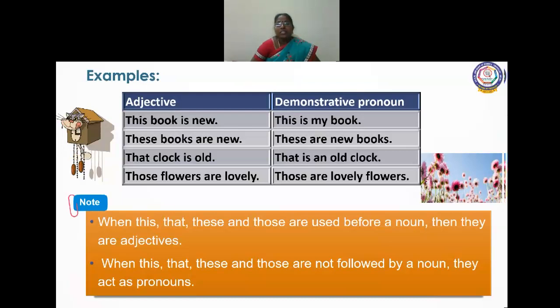But when this, that, these, those are not followed by a noun, they act as a pronoun. You can see here we have this, these, those, that, but all of those are not followed by a noun. Whether after this you can see any noun here? No, we can't see any noun after these, those, that, this. So this is a demonstrative pronoun. You understood, children? Adjective means before a noun, this, that, these, those will come. But for a pronoun, after this, that, these, those, a noun will not be there.